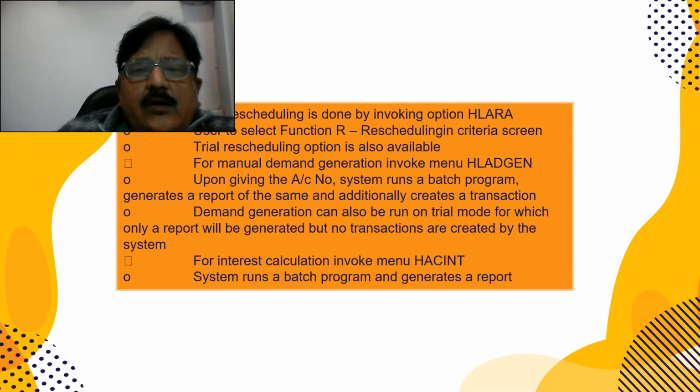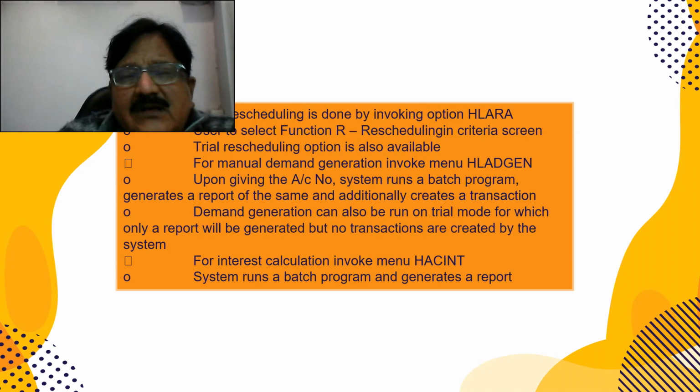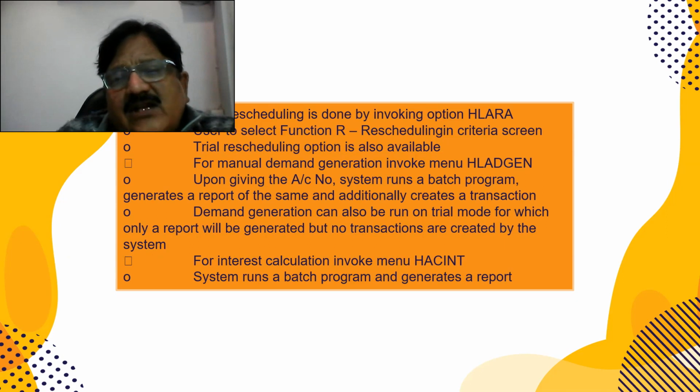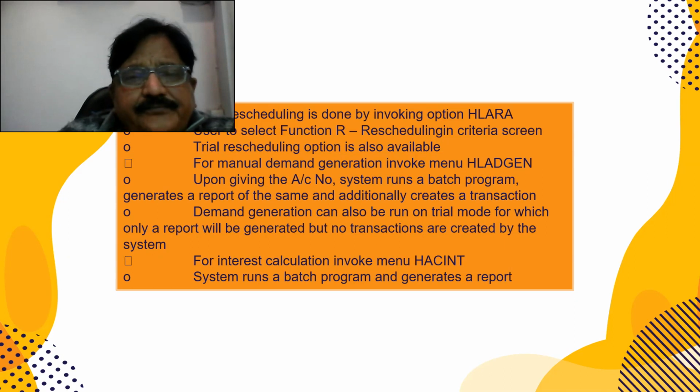Now if you want to reschedule any loan account, HLARA is the command. If you want to extend his EMIs, the user selects function R, rescheduling. And for manual demand generation, if you want to know how much demand is due from the customer, that is HLADGEN. You enter the account number, the system runs a batch program, and with HPR you can view the report or print the report also. Demand generation can also be done in trial mode, for which only a report will be generated but no transactions are created by the system.